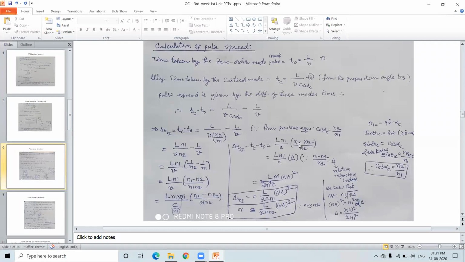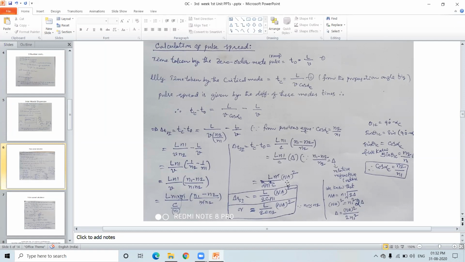Here n1 minus n2 by n2 is equal to delta. What is this delta? The relative refractive index. Therefore, you get L n1 by C delta.